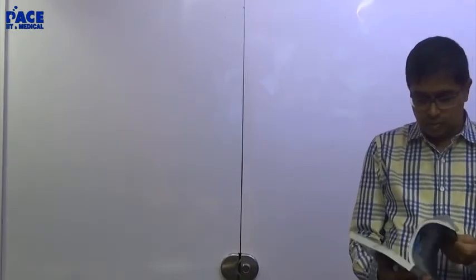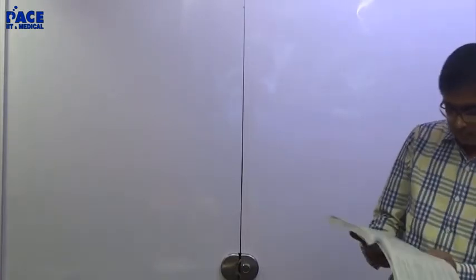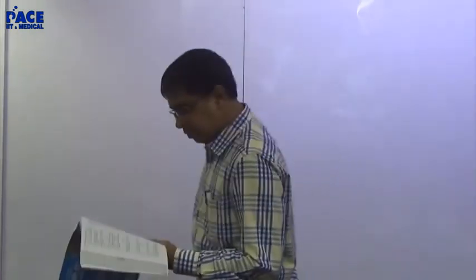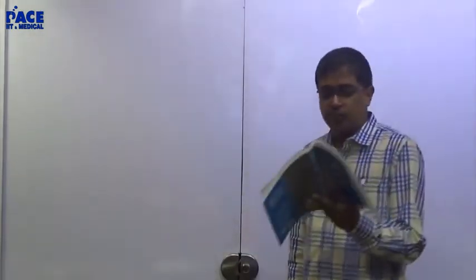Seventh question. Okay, this is a good question here. Ratio of angular speeds of minutes hand and hours hand of a watch. Write down, solve.